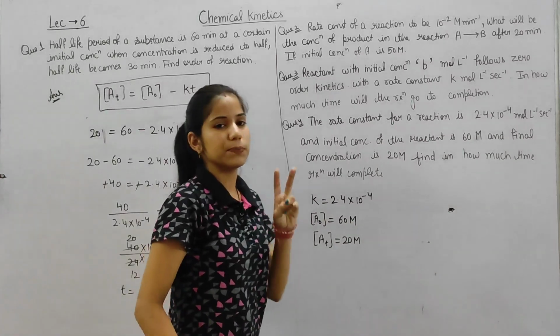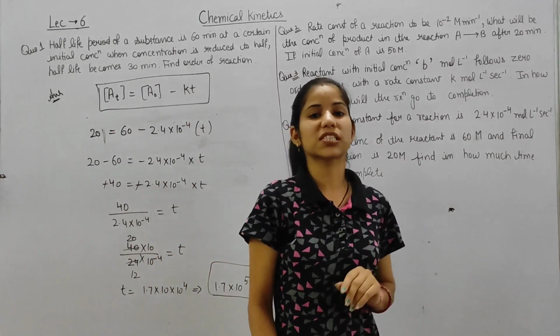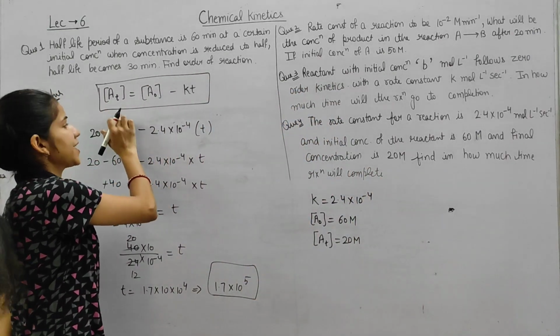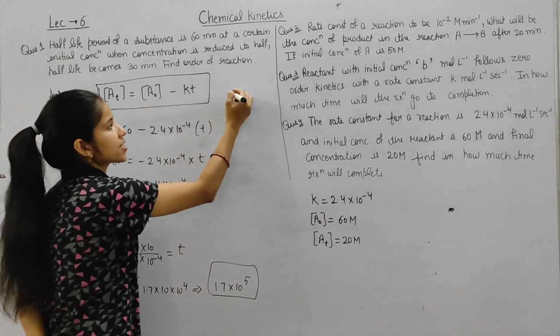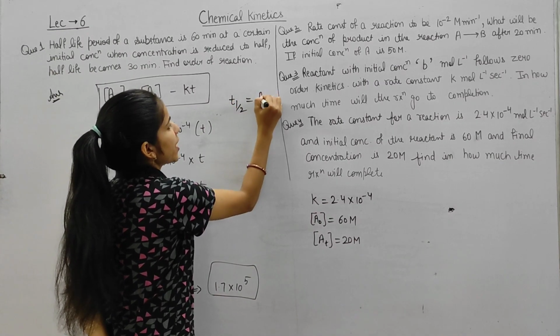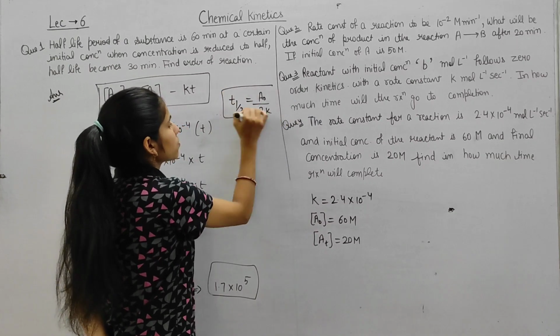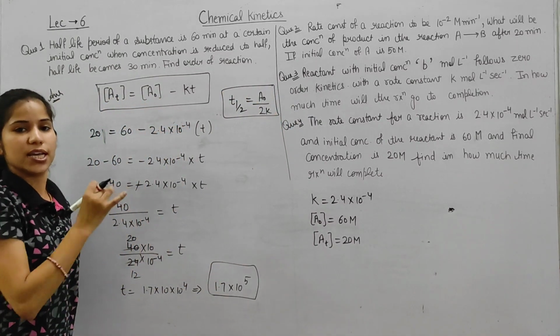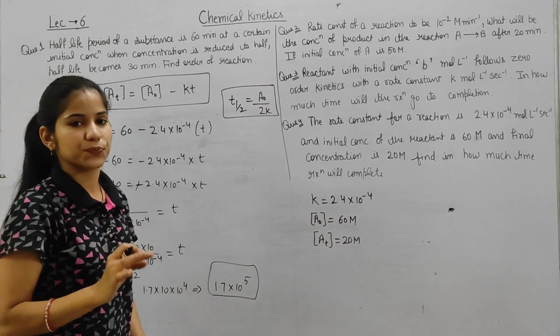So you have to learn basically two equations for the zero order reaction. First is this equation, A t is equals to A naught minus Kt, and second is for half life, that is t half is equals to A naught by 2K. From these two equations we can easily solve all the questions related to the zero order reaction.